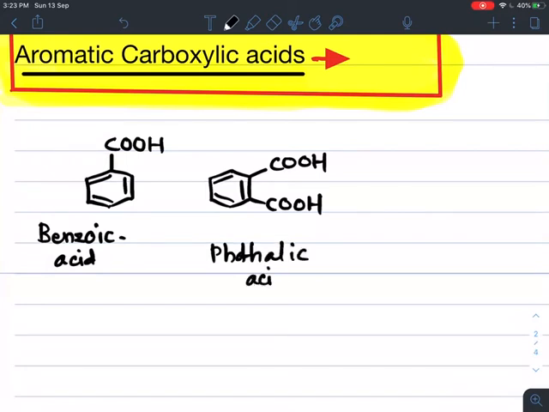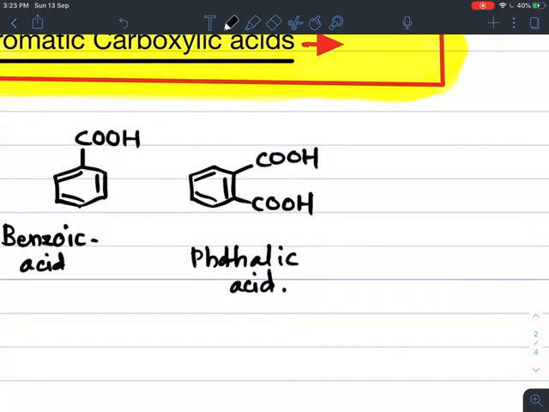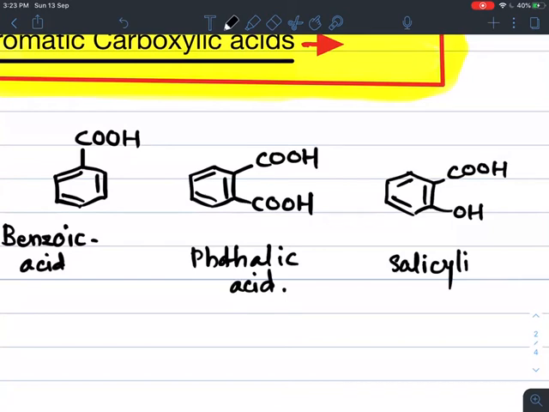These are aromatic carboxylic acids. If we take one more example, if the benzene ring is attached with COOH and OH at adjacent positions, this is salicylic acid.